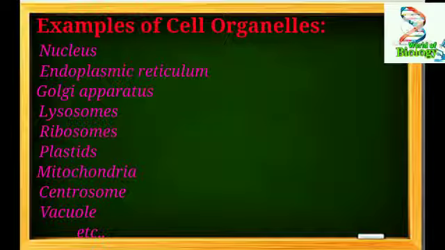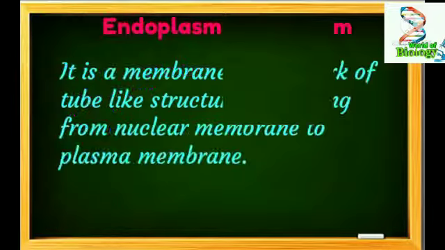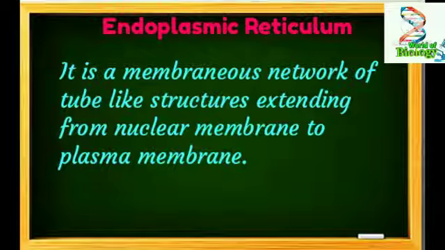Examples of some organelles are nucleus, mitochondria, chloroplast, endoplasmic reticulum, Golgi apparatus, lysosomes, ribosomes, etc. So today we will discuss endoplasmic reticulum, Golgi apparatus and lysosomes.